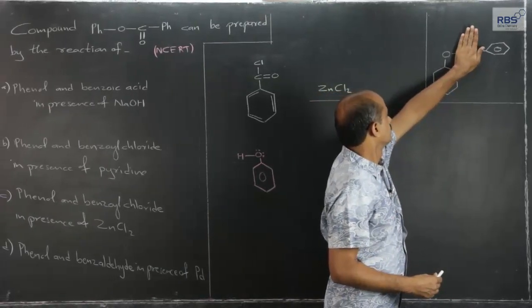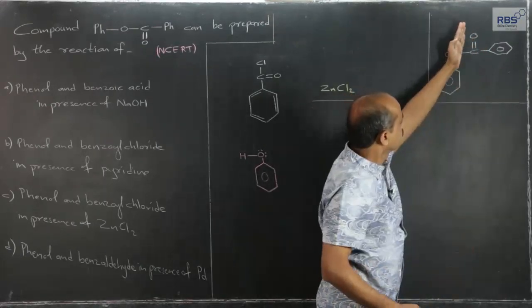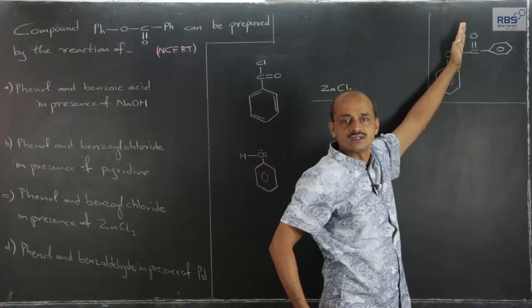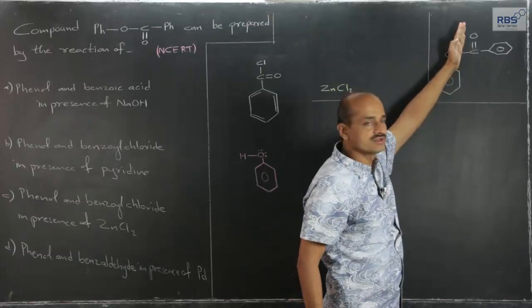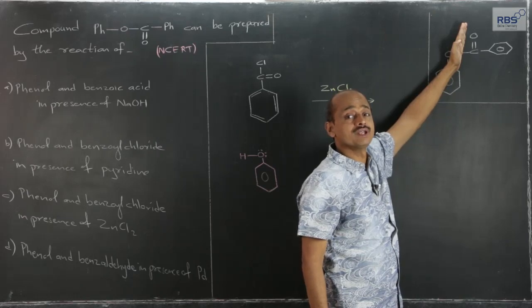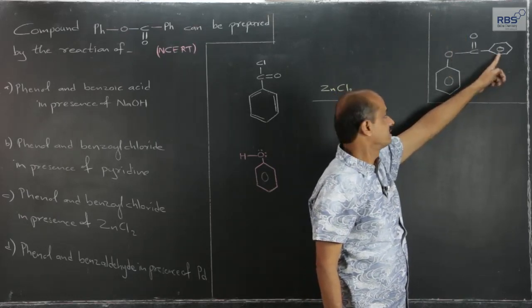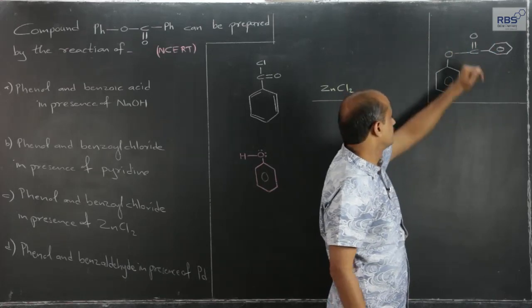So, the hydrogen atom of phenol is replaced by an acyl group in general. In specific, this is benzoyl group, C6H5 phenyl ring attached to carbonyl group, benzoyl.